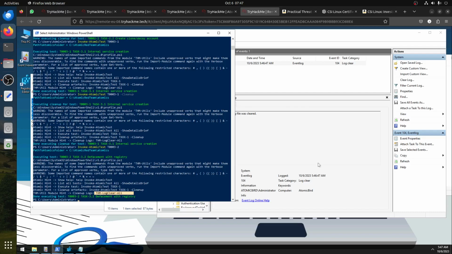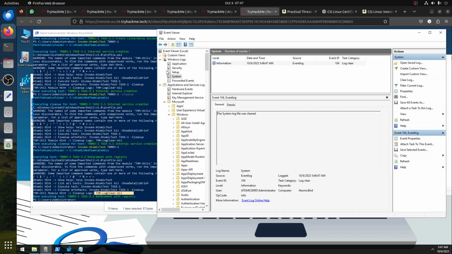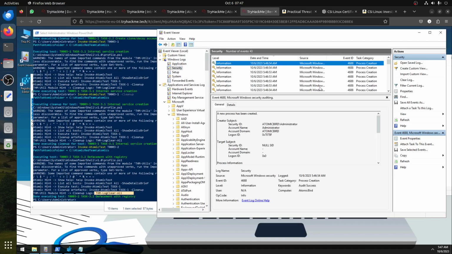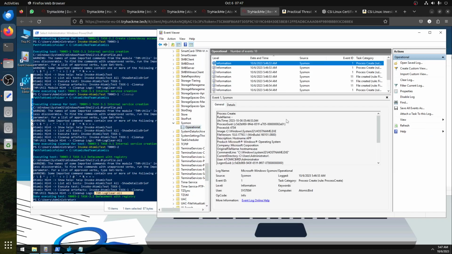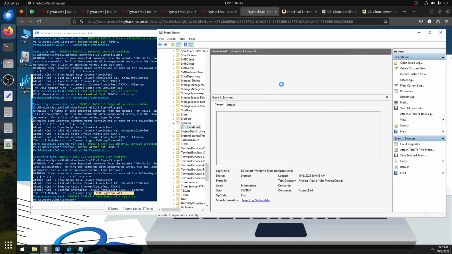3.2. Why is there no log? No, I didn't clear the log for security. So it will have the old log, but let's go to Sysmon quickly. Refresh.